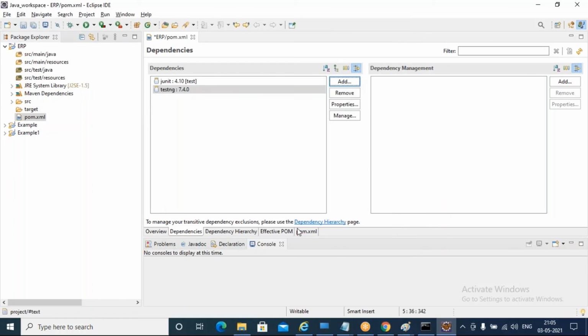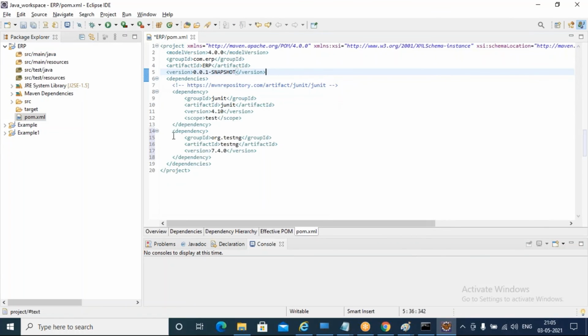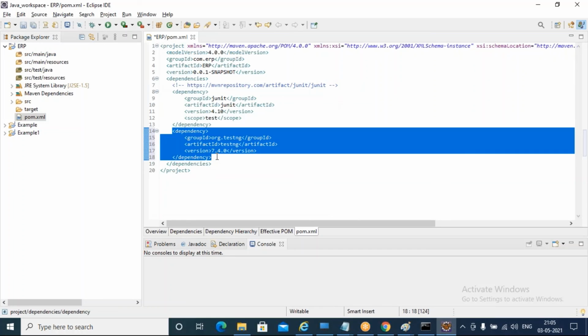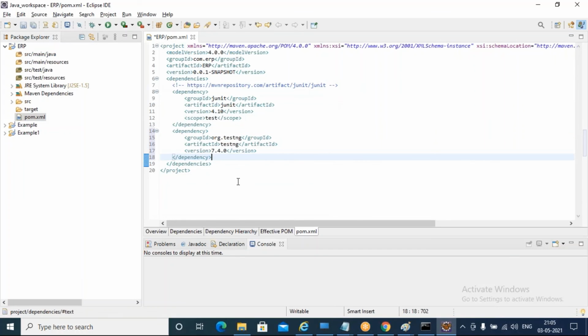Okay, it is coming here. Now if you go back to pom.xml, it will automatically get updated. Now again hit save. Now again it starts building. It is going to download that jar file from the Maven repository now, since it's not there in my local. It downloaded. Okay, it built the project.